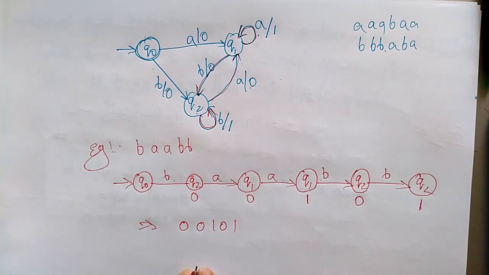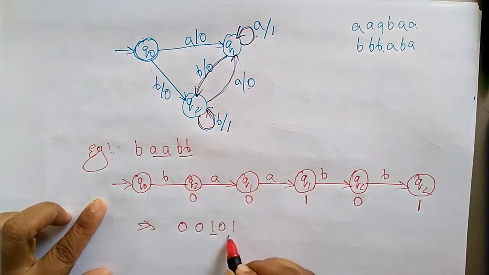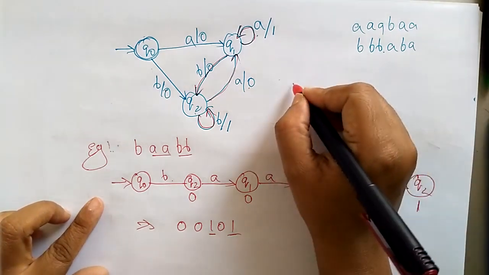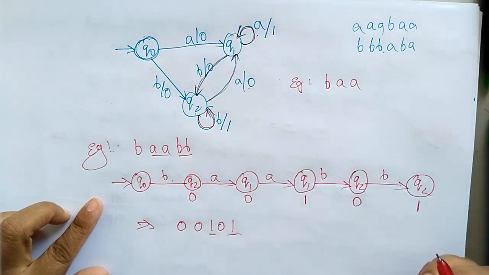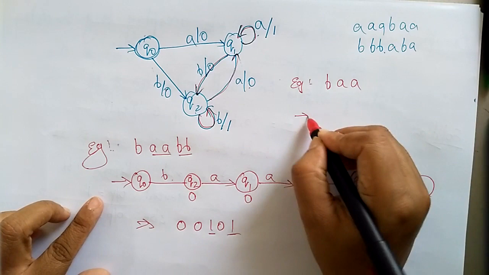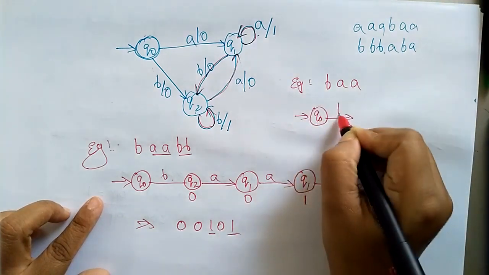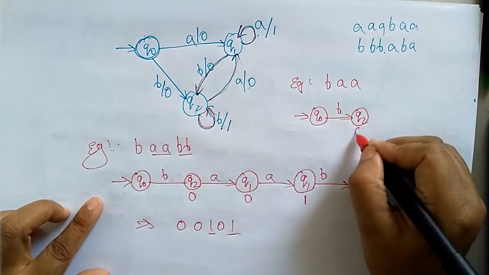So whenever AA is encountered, it prints 1, and whenever BB is there, it prints 1. Let me take another example, BAA. Q0 on B goes to Q2, generating output 0.